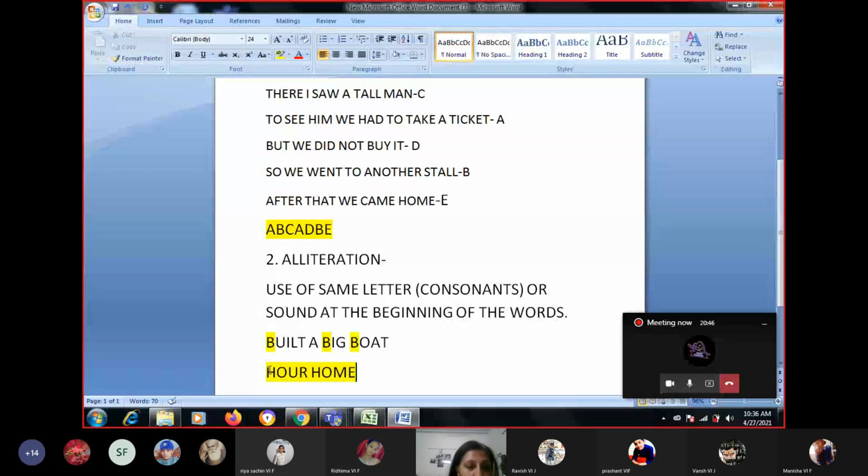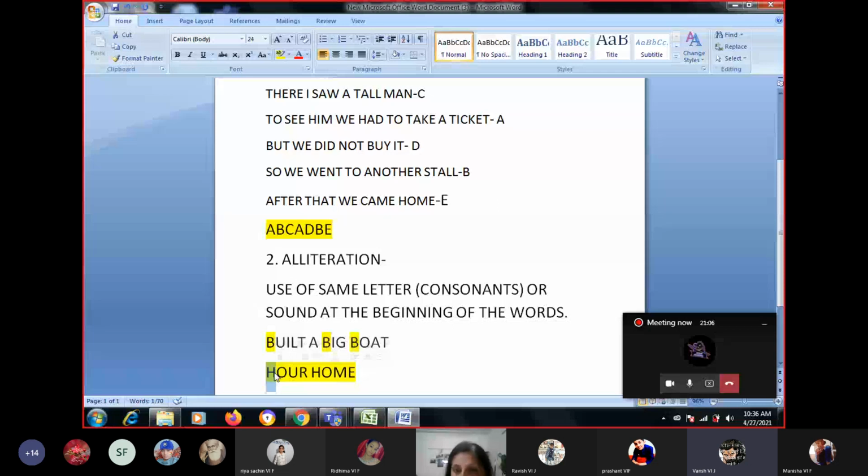Your logic is correct, ma'am, in the beginning we have H. Both the H's there are consonants. Then why is it not alliteration? Because the sound is not the same. "Home" has "her", H, her. But this R has a vowel A.